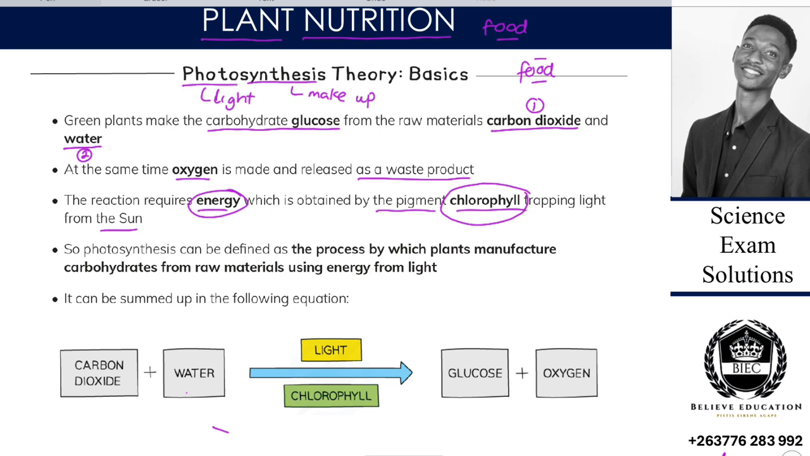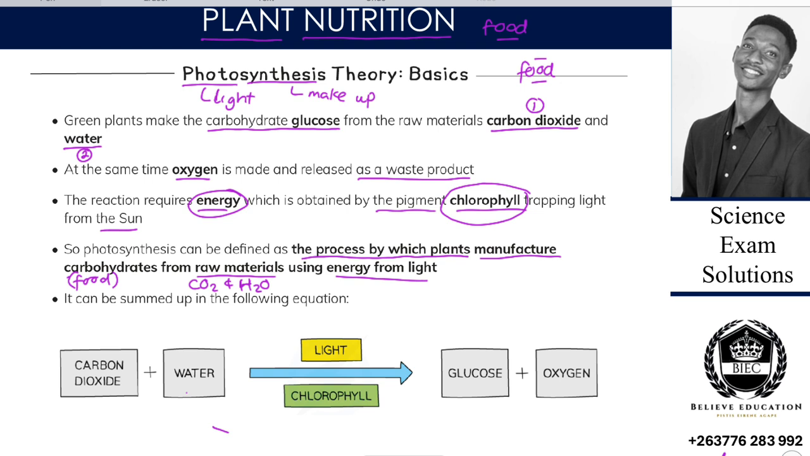And so photosynthesis can be defined now as the process by which plants manufacture food in form of carbohydrates from the raw materials. So we have to also mention the raw materials. From the raw materials edu, they are what? Carbon dioxide and water. Water, it's H2O, and water using energy from light.